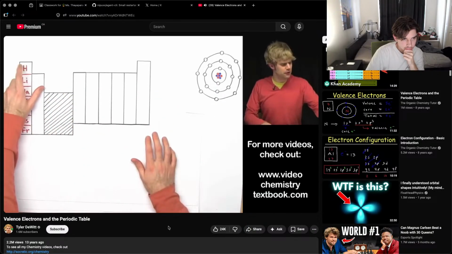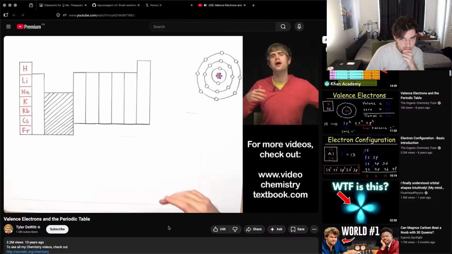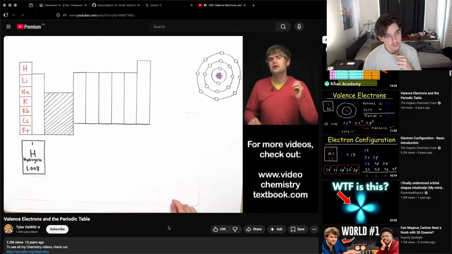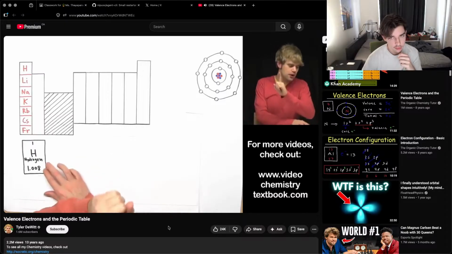So let's take the first element right here, hydrogen. Now, how many electrons are there in hydrogen? Well, we're going to look up on the periodic table. Now, the periodic table doesn't actually tell us how many electrons are in hydrogen. It's got this 1 here, but that refers to the number of protons. There's 1 proton in hydrogen. That's what its atomic number is.